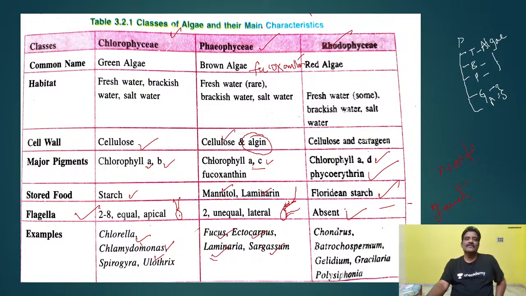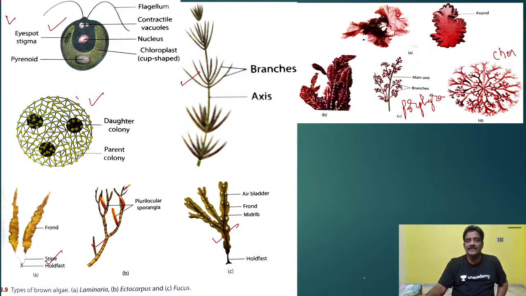In which class of algae? The right answer is Rhodophyceae. Important point. So under this, what are the examples you come across? Chondrus already, Batrachospermum, Gelidium, Gracilaria, Polysiphonia. Polysiphonia, that is the right answer. This is Porphyra also.